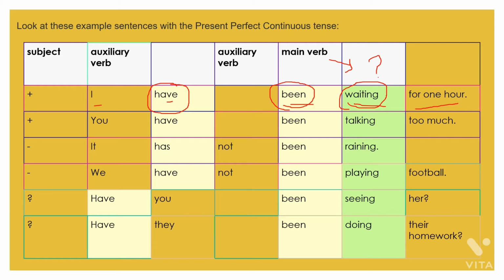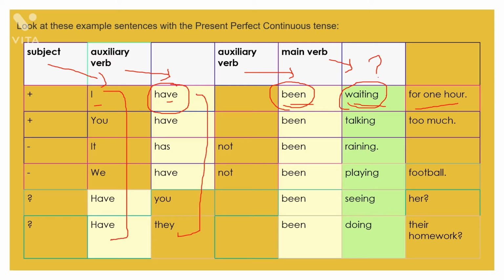And the auxiliary verb, that is been, will come here, and this is also an auxiliary verb, that is have. And these are the subjects: I, you, it, we. So these all are subjects. Fine? These are verbs, auxiliary verbs, and this is the main verb.